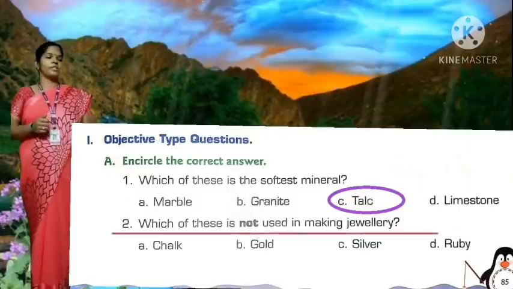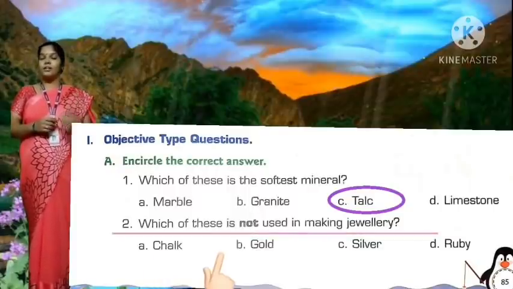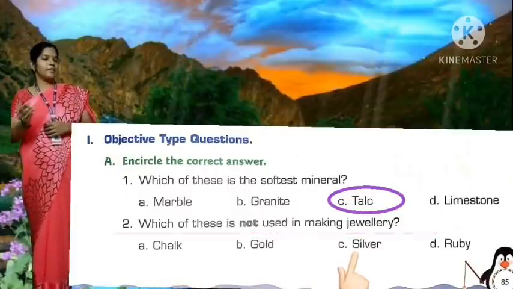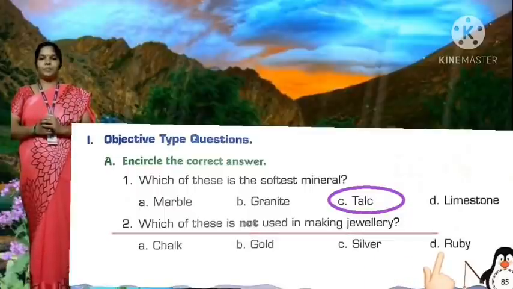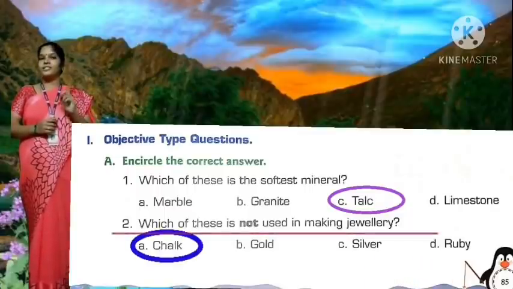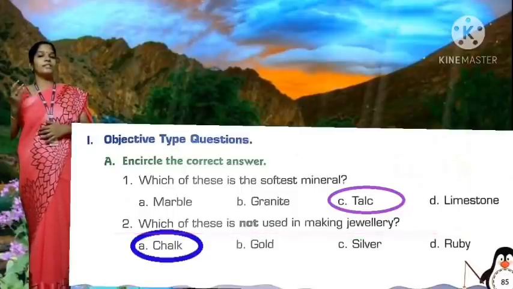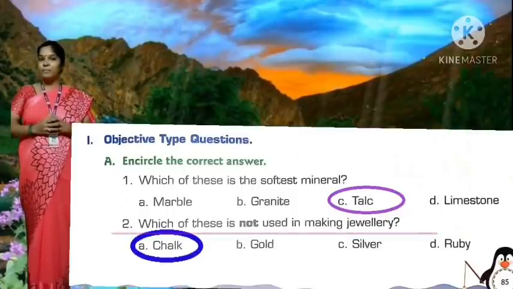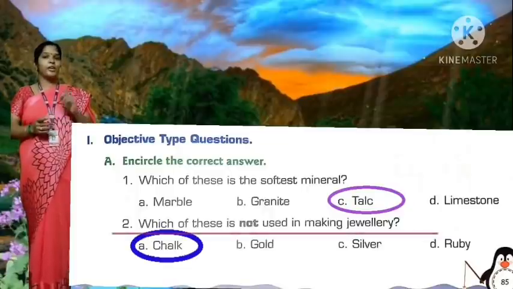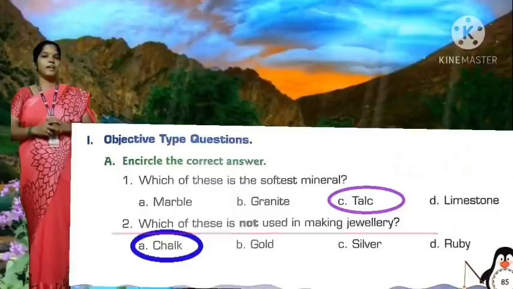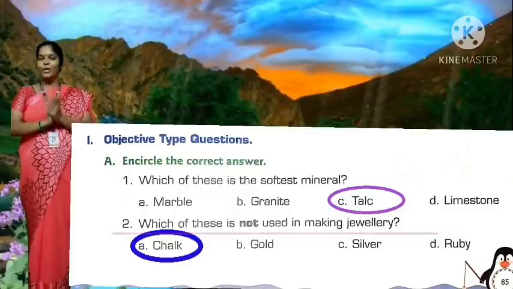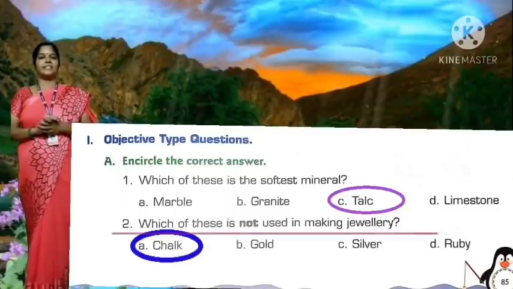Now the options are chalk, gold, silver, ruby. Yes, chalk is used to write on boards, while gold, silver and ruby are used in making jewelry. So in the question, they asked which of these is not used in making jewelry. Very good. Chalk is the correct answer.